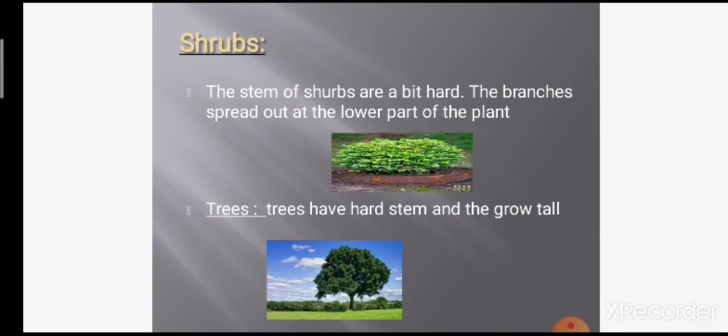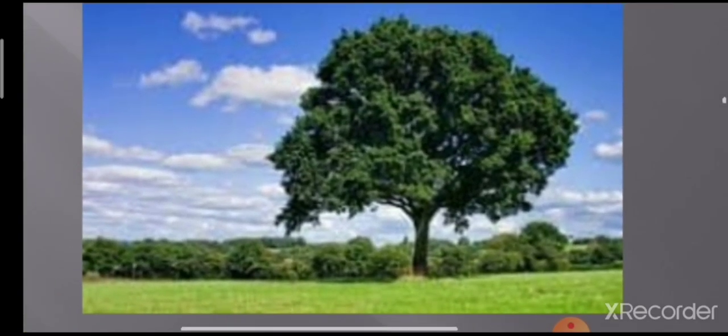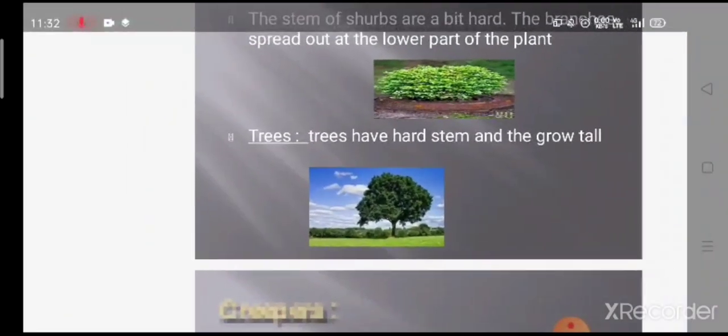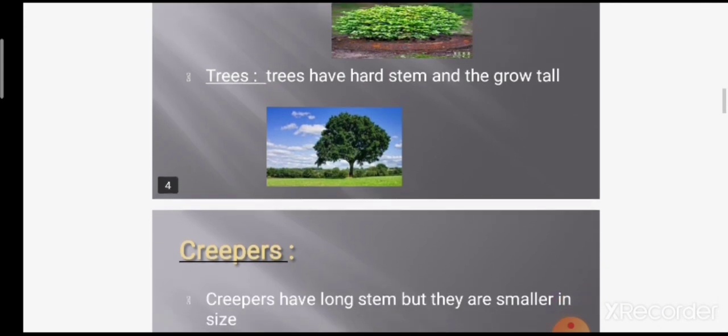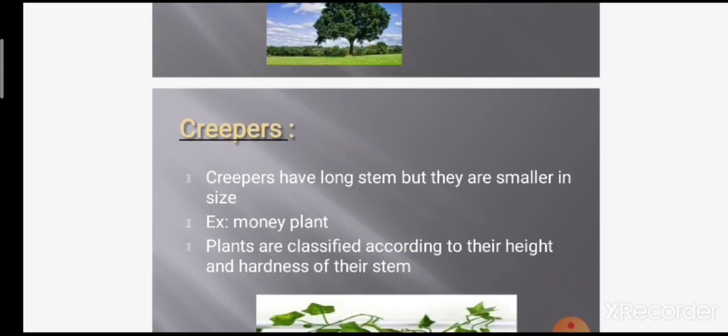A tree has a hard stem and grows tall. Everywhere you have seen the tree. Example, mango tree, neem tree. These are trees. Another is creepers. Creepers have a long stem, but they are smaller in size. They are very small in size. Example, you have seen the money plant. This is an example for your creeper.